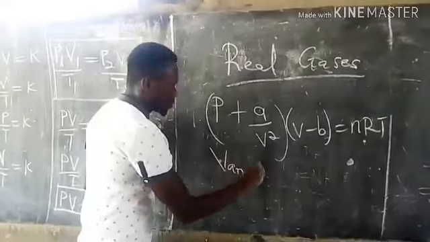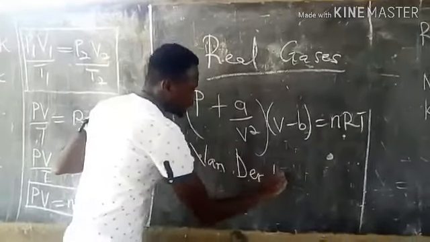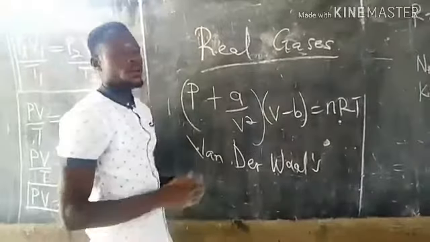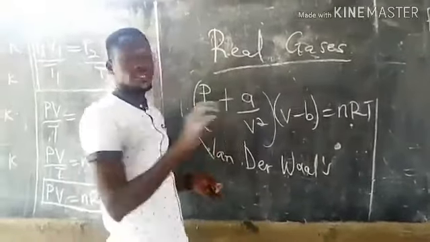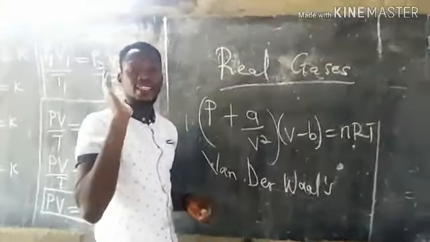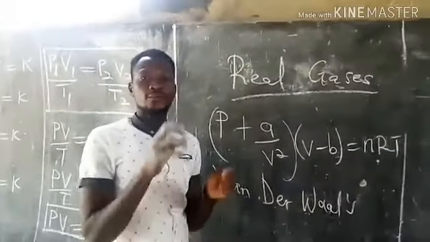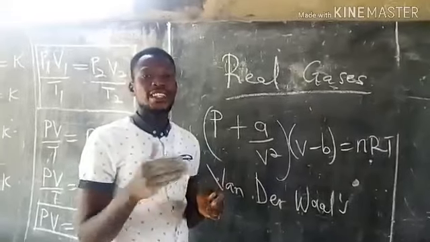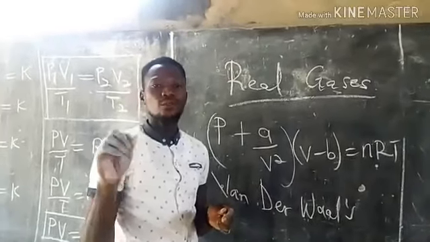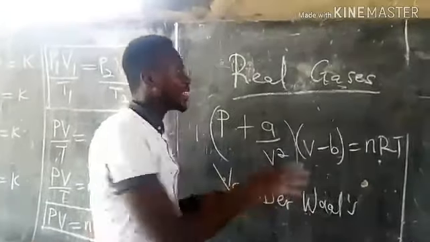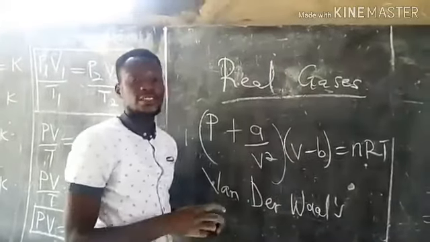Van der Waals equation of real gas. When I told you real gas does not obey the kinetic theory of gases, under the kinetic theory of gas we said that the volume of the molecules of the gas is negligible as compared to the volume of the container, and the force of attraction is negligible. But in the case of real gases, that is different.